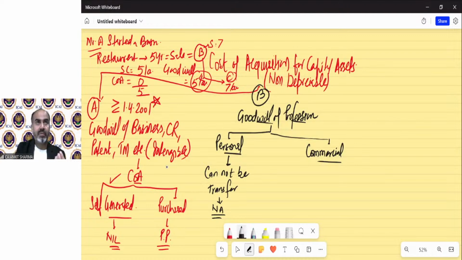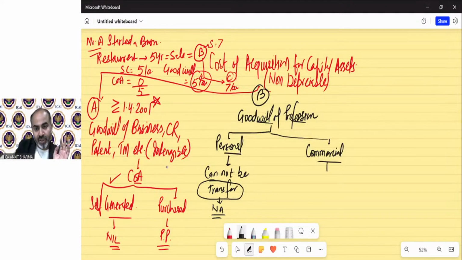Like in 12th class examination, you got 90%. You have a mark sheet of 90%. And your friend scored only 40% marks. If you give your mark sheet to your friend and you take his mark sheet, will his marks now be considered 90% and yours 40%? No, it's practically not possible. So personal goodwill of profession cannot be transferred. So there is no question of capital gain ever arising, because if you cannot transfer, it cannot be capital gain, because for the purpose of capital gain, there must be a capital asset and there must be a transfer.